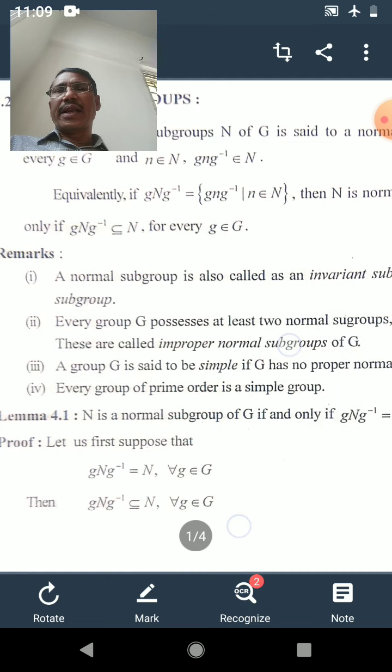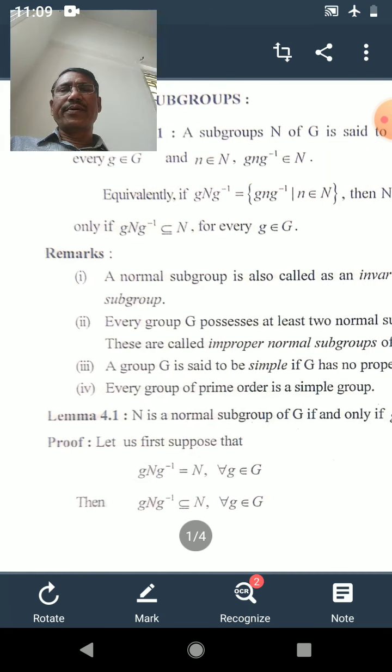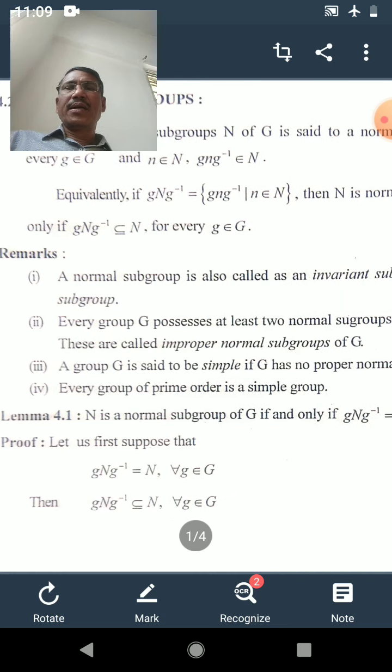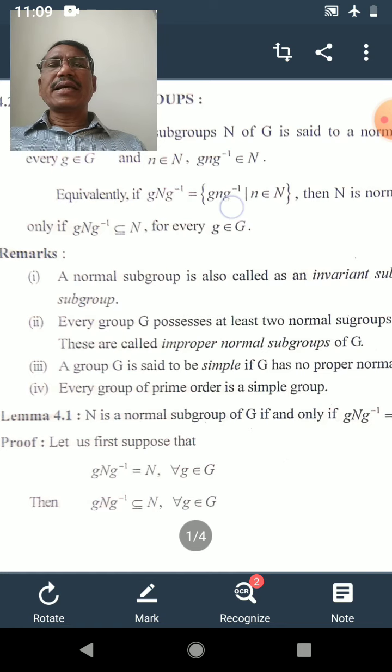Now we shall state a lemma for a new definition of a normal subgroup. In the previous case we have considered this set g N g inverse.